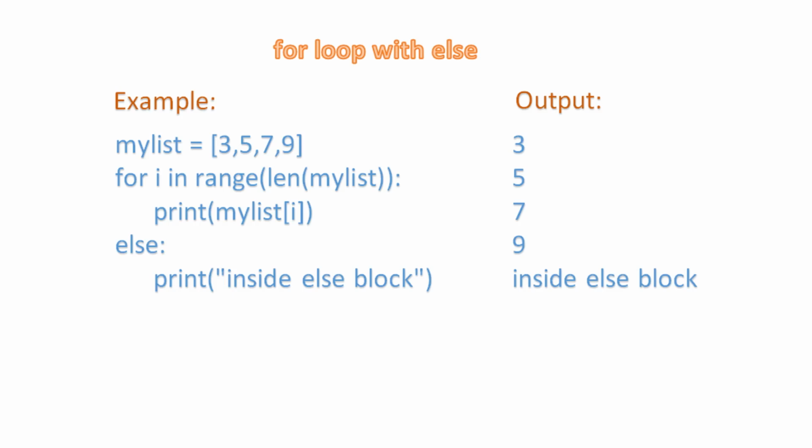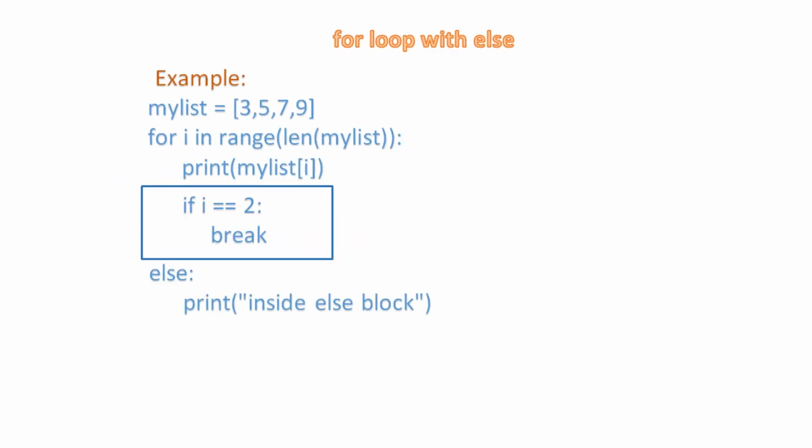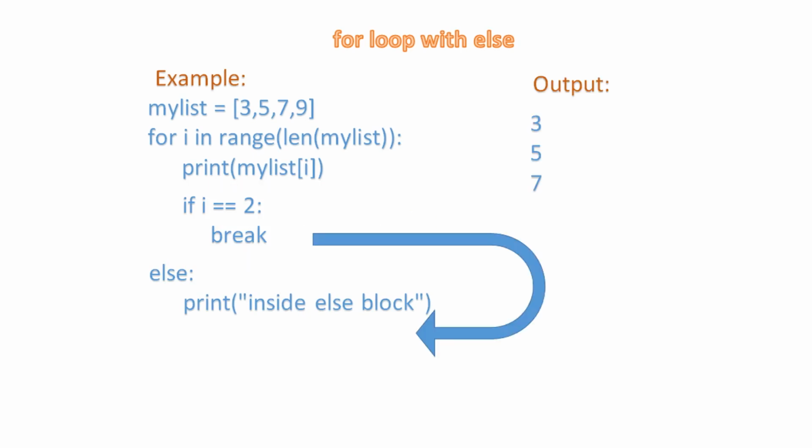Now let's add a break statement. Now when the index value i reaches 2, it comes out of the for loop, so it does not enter the else block. And the output is 3, 5, 7 because the index starts from 0 until i is equal to 2.